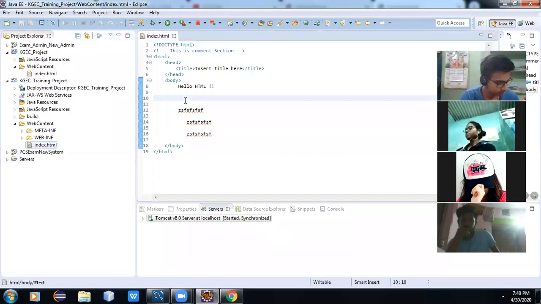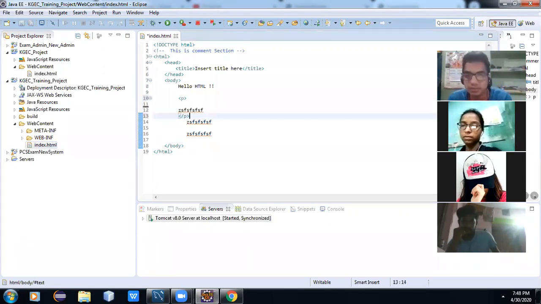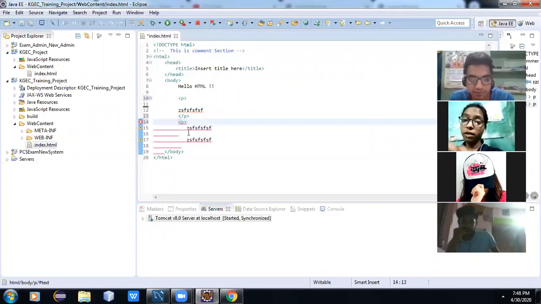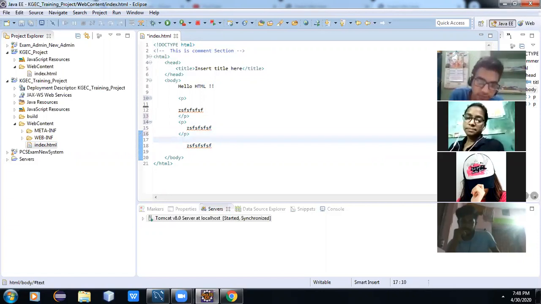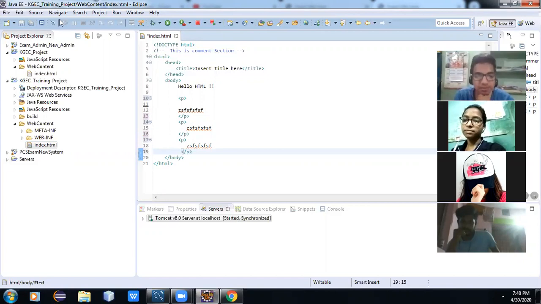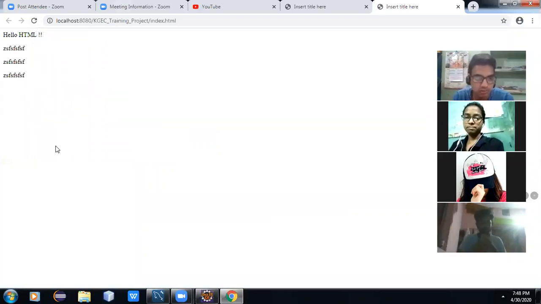First we write the paragraph p tag. Now just check, it is showing in a different section. It is maintaining paragraphs.